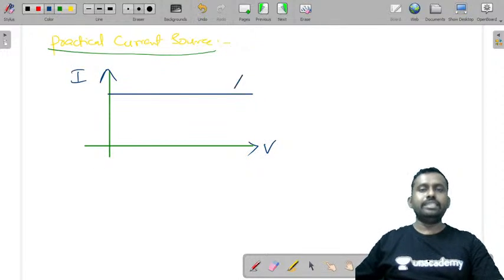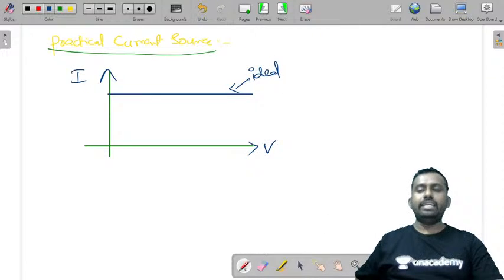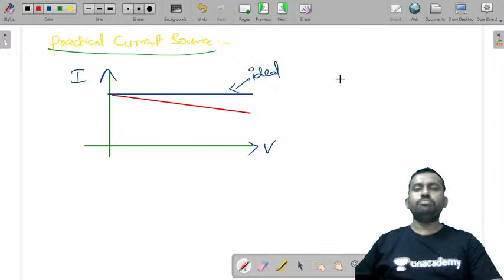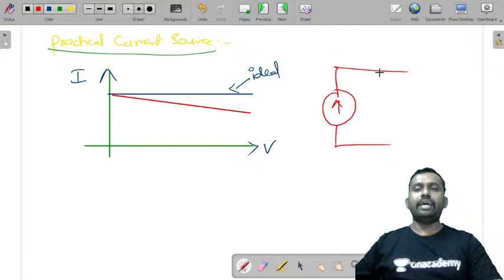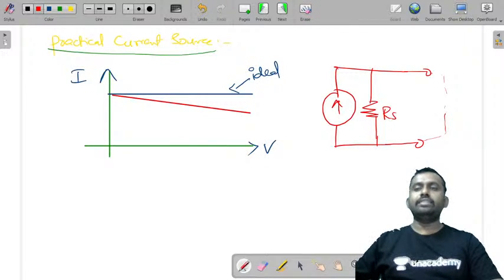This is an ideal case, whereas practically you will observe a drop in the current. This is because a current source will always have an internal resistance of value Rs in parallel to it, and therefore the current that